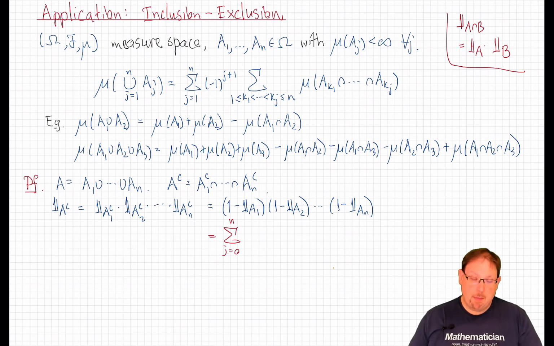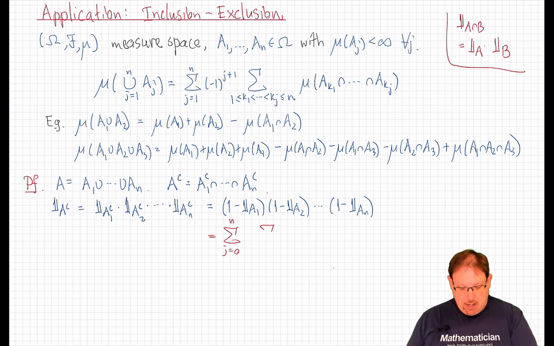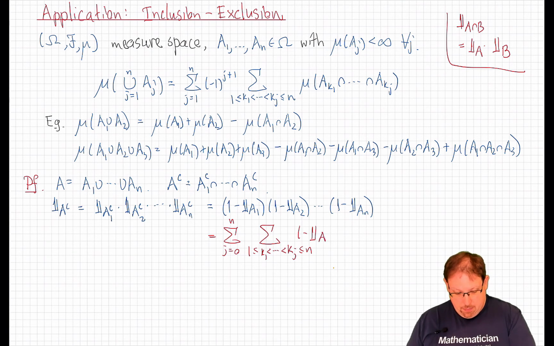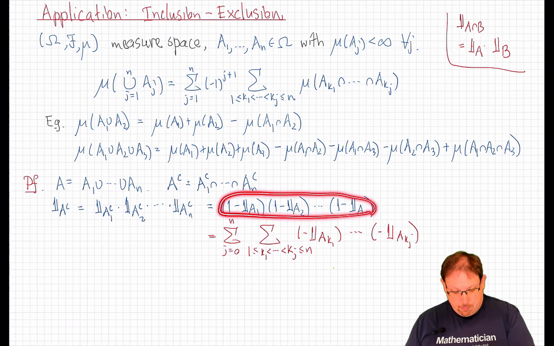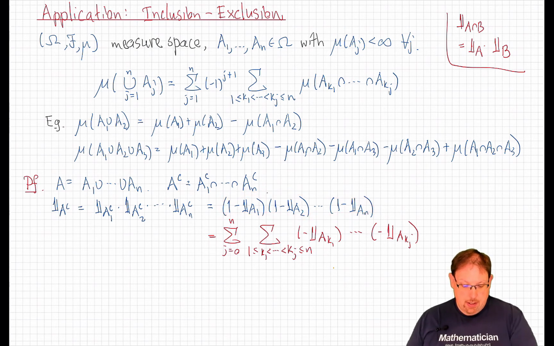And now instead of writing a binomial coefficient, we actually just have to write the set of all indices k1 less than up to kj, between 1 and n, of those terms, minus the indicator of A_k1 times minus the indicator of A_kj. The idea here is that in this product, as we go along, we will choose at each term whether to include a 1 or an indicator function with a minus sign.